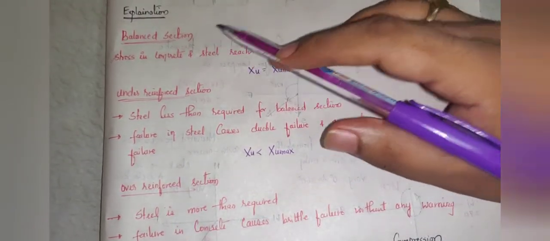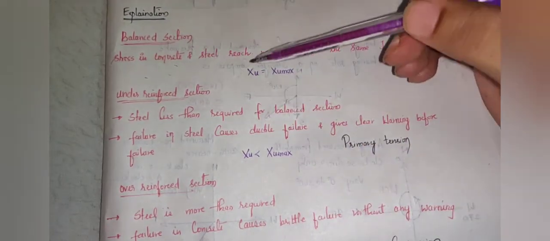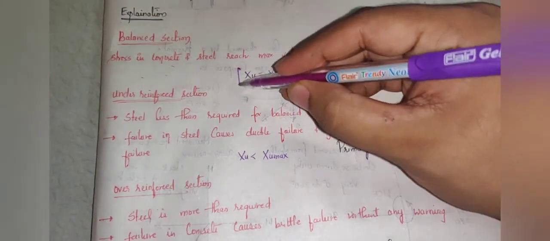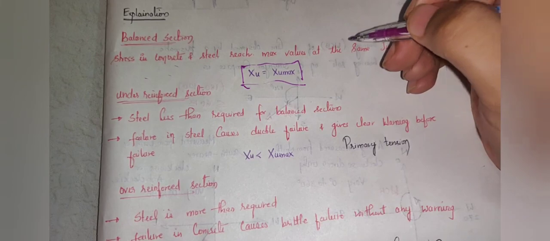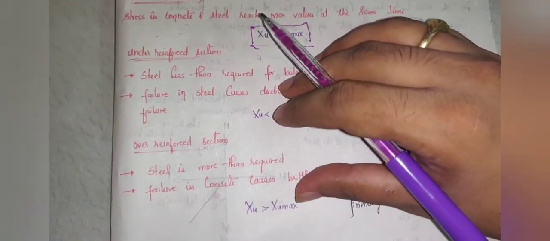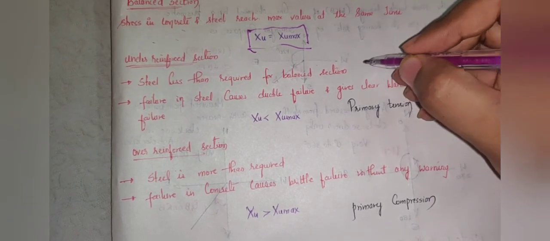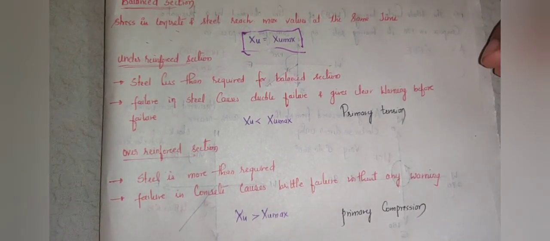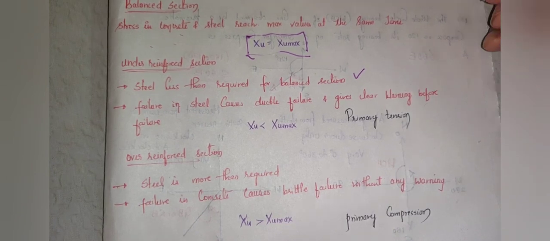What is a balanced section? A balanced section is one where the stress in concrete and steel reaches the maximum value at the same time. That means the XU value is equal to XU max. Under reinforced section here in general means the steel provided is less than the steel required for the section to be balanced.